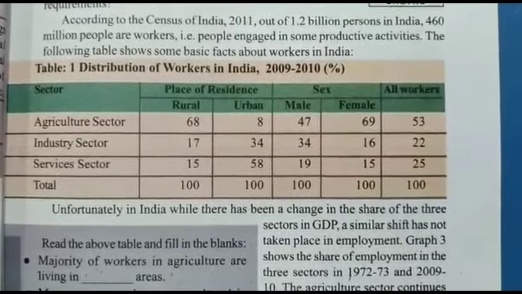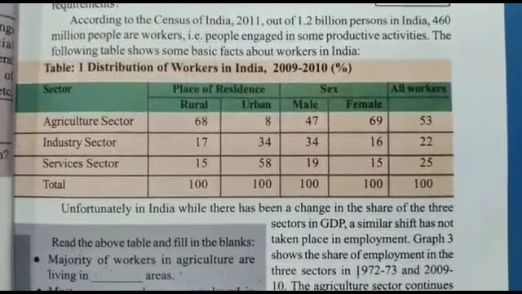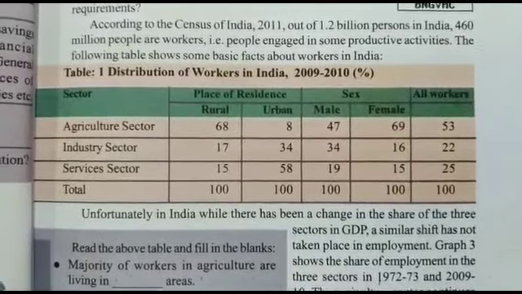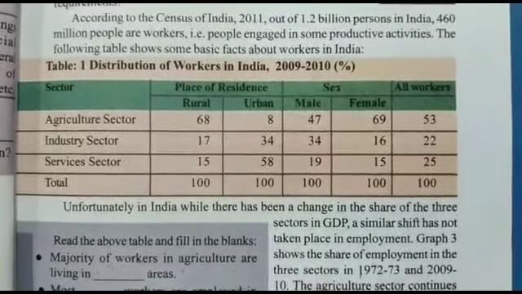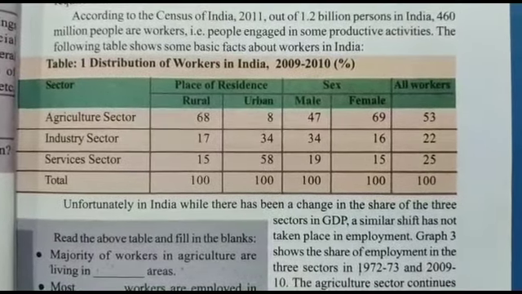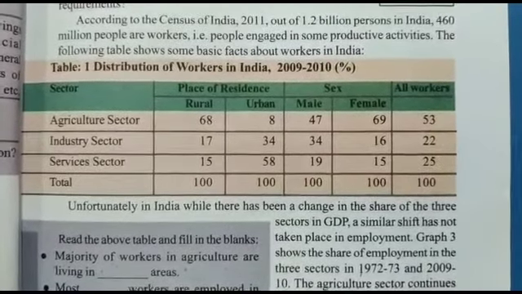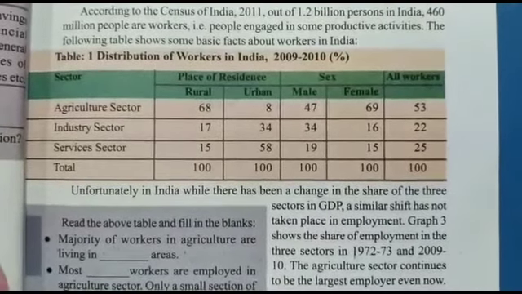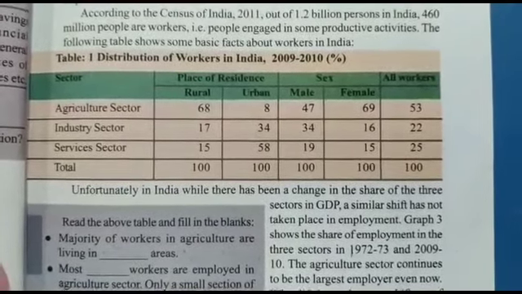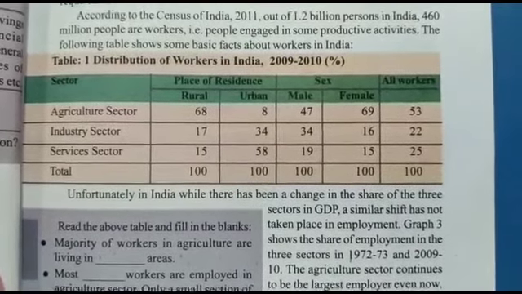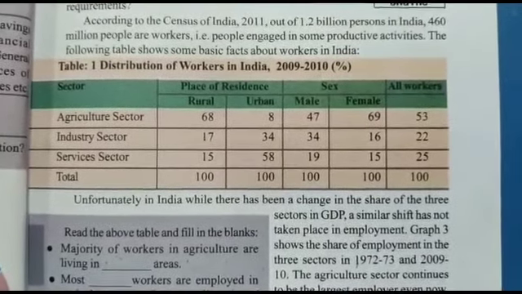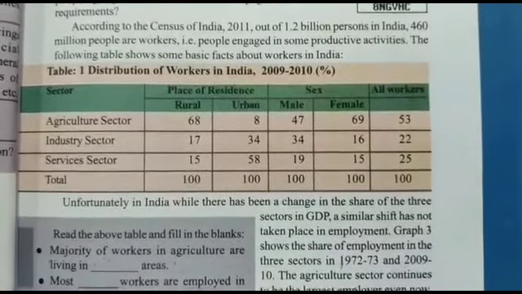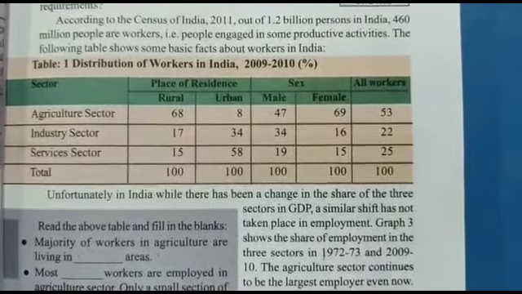Industrial sector, rural 17%, urban 34%. Male 34 percent, female 16 percent. Overall, people depending on the industrial sector are 22 percent. Service sector, rural area 15 percent, urban area 58 percent. That means there is a drastic variation here. Male 19 percent, female 15 percent. Overall, 25% of people depend upon the service sector.